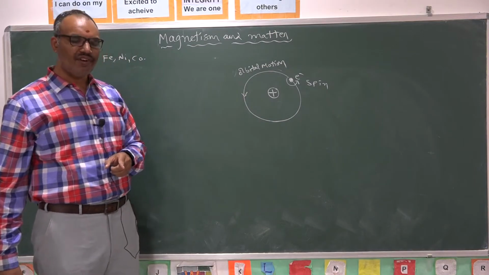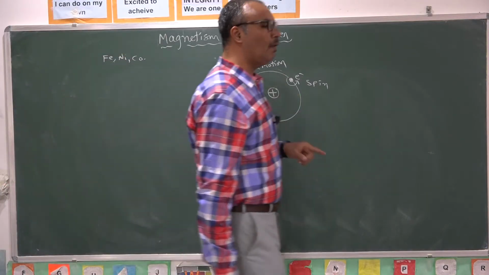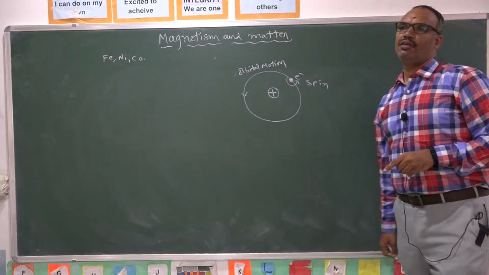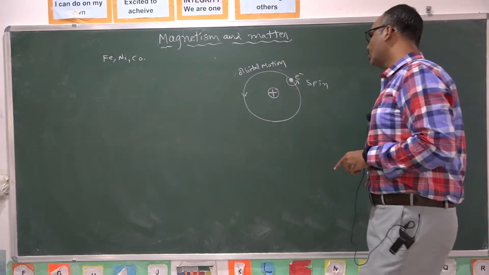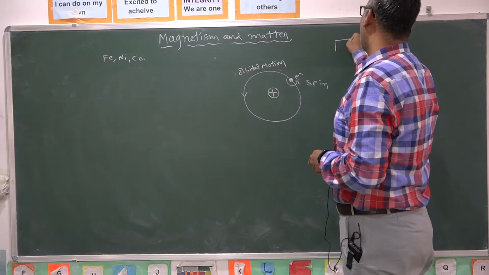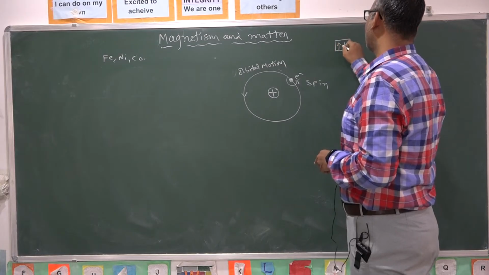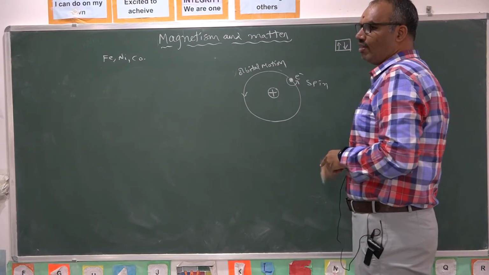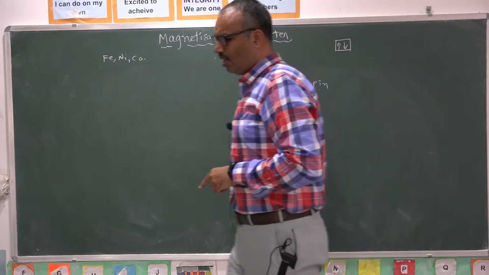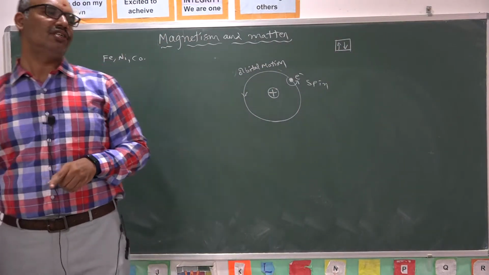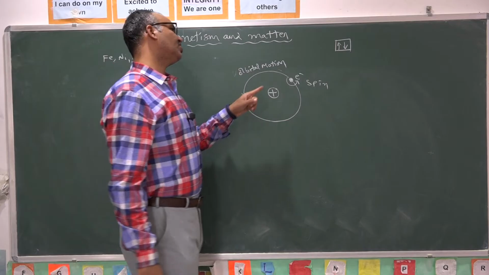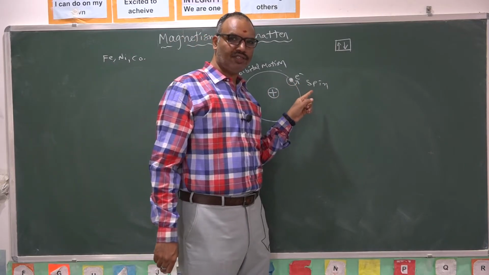So each and every atom which is having unpaired electrons matters. Paired electrons are there means in every orbital, if two electrons are there, one is having clockwise spin, another one is having anti-clockwise spin, hence net magnetic moment becomes zero. Only we are interested in unpaired electrons.